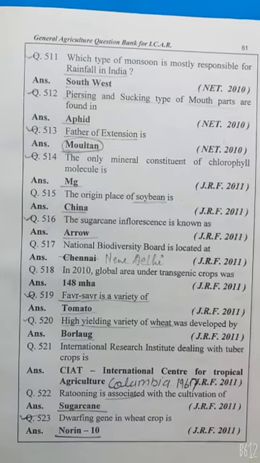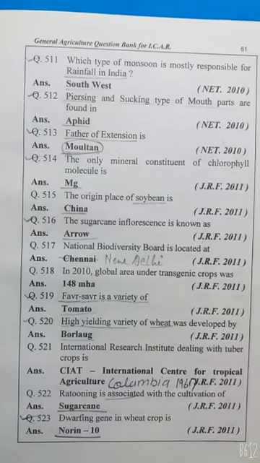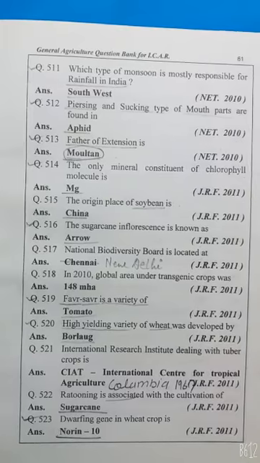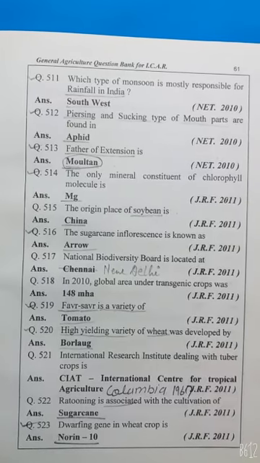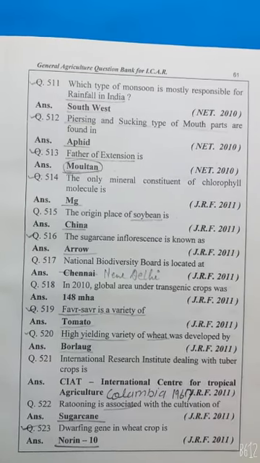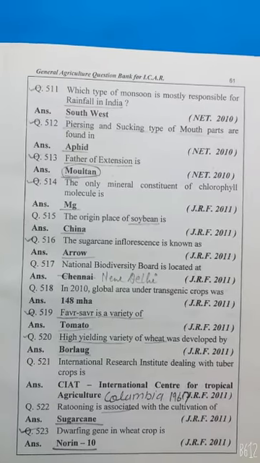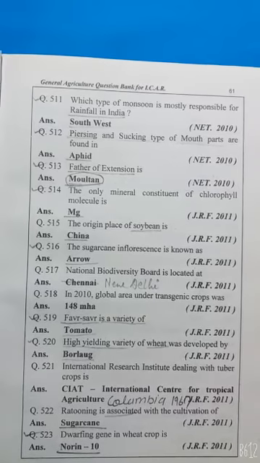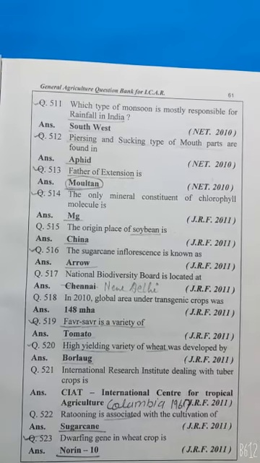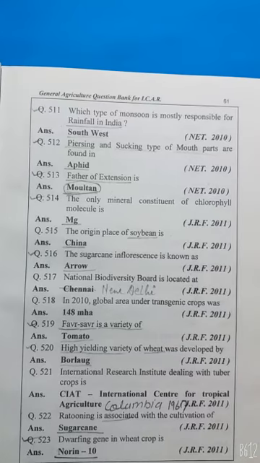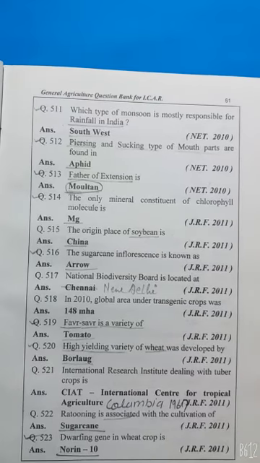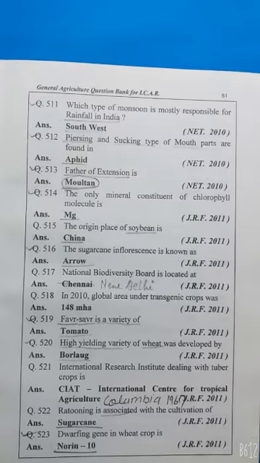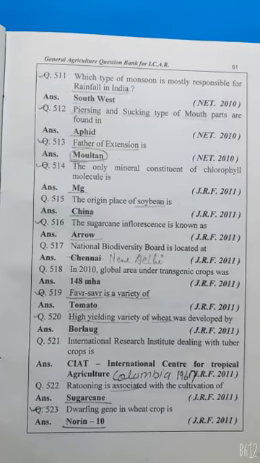National Biodiversity Board is located in New Delhi. In 2010, global area under the transgenic crop is more than 148 million hectare. Flavr Savr is a variety of tomato. High yielding variety of wheat was developed by the Borlaug International Research Institute. Ratooning is associated with sugarcane. Dwarfing gene of wheat is Norin 10.